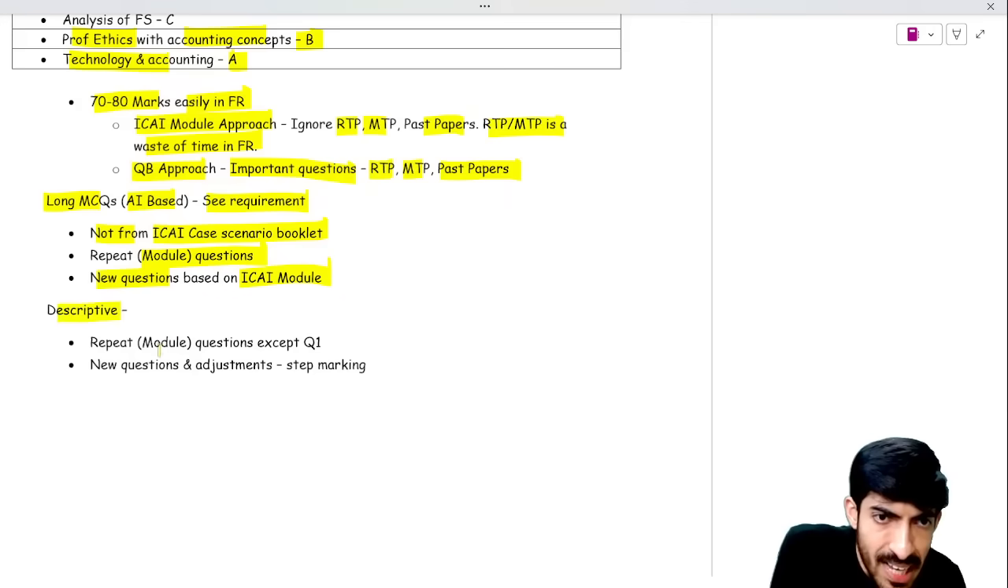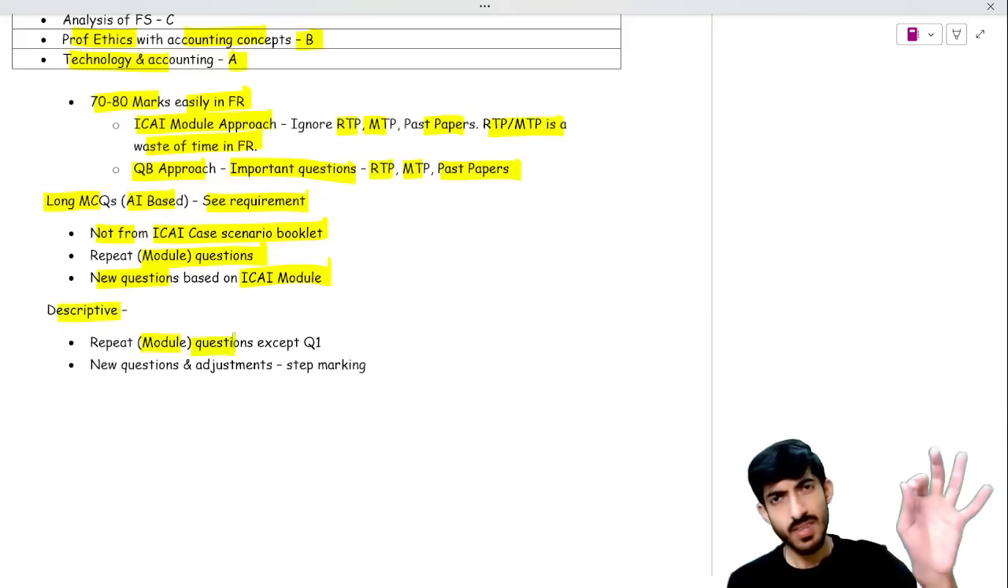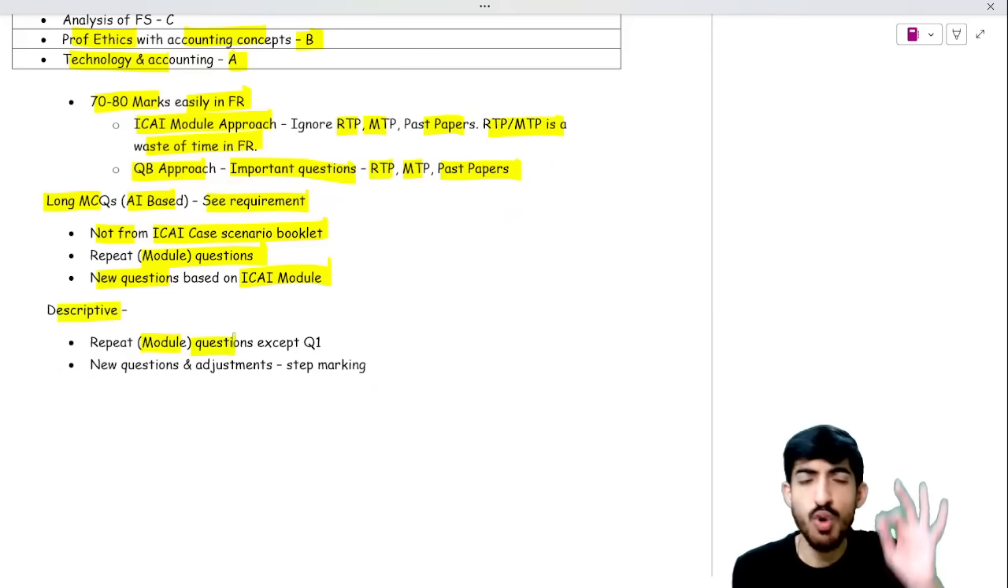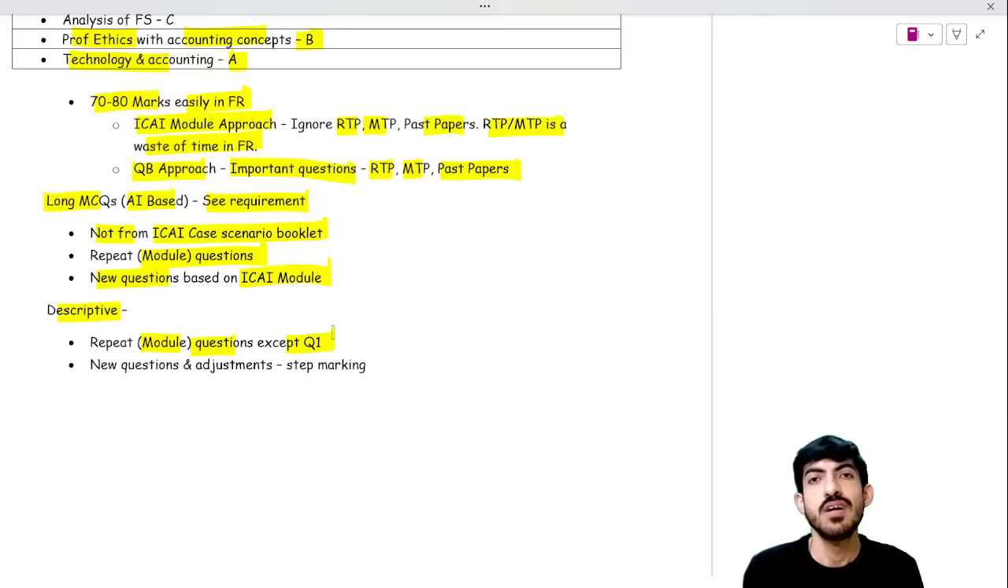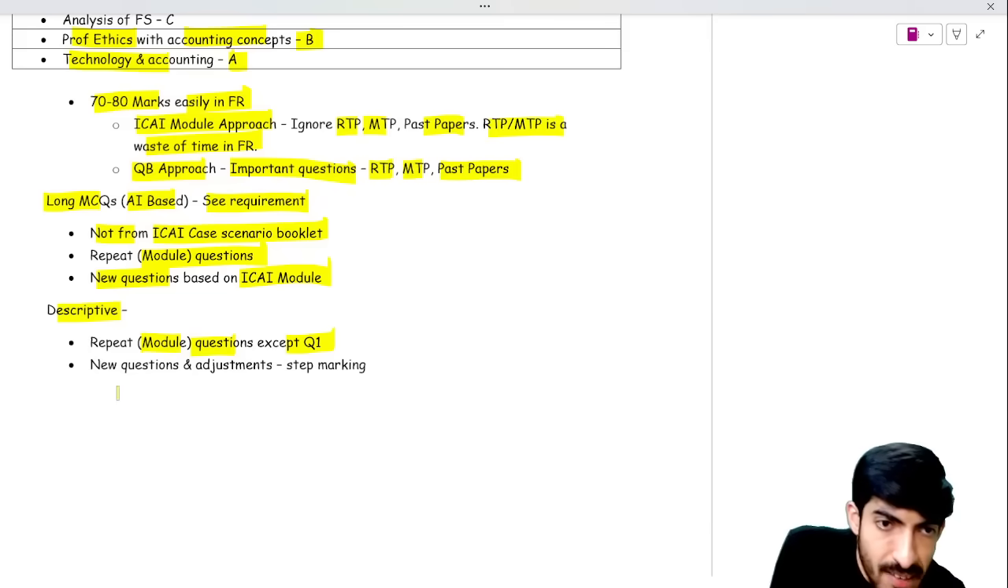Again, in the descriptive part, you will get module questions. 70% of the paper will be from module questions, except question 1, where they will add some new adjustments. For the rest 30% of the paper, they will give you new questions and new adjustments, but don't worry, step marking will be there.